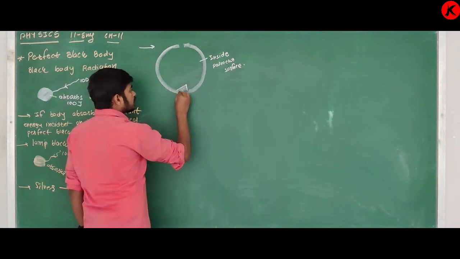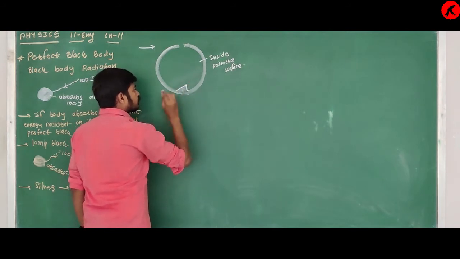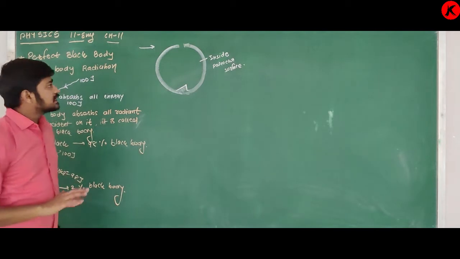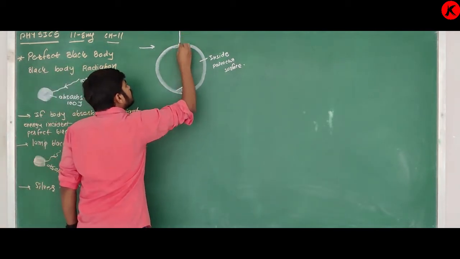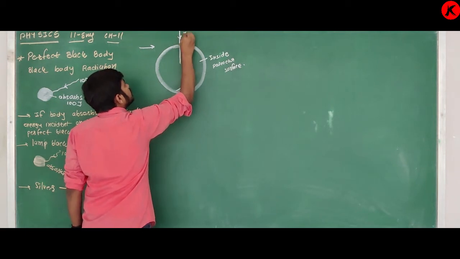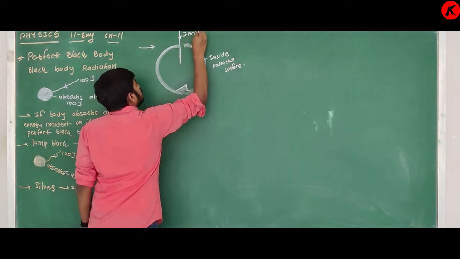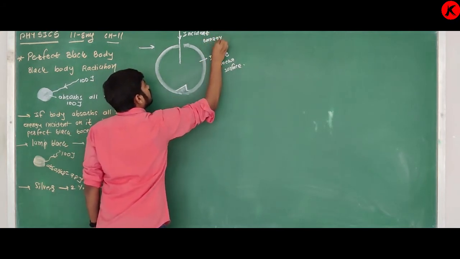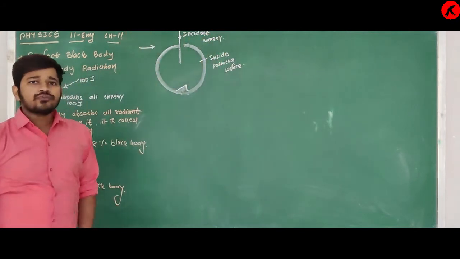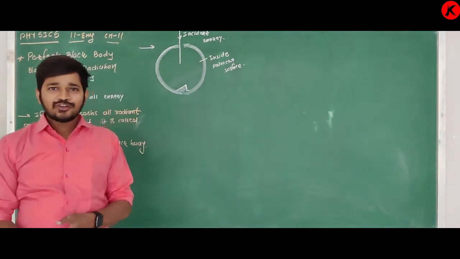Now, why is a slot made at this point? The reason is, you know the laws of reflection.